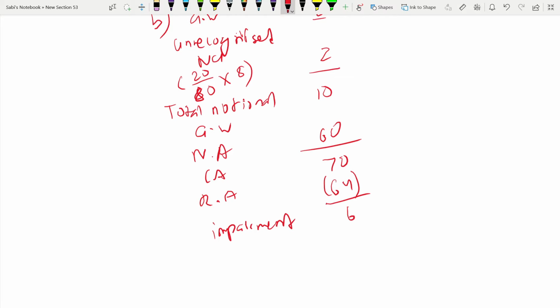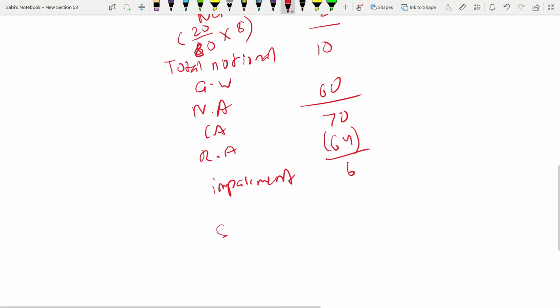Only the group share of goodwill will be recognized in the financial statements. That means even for the impairment, only 80% of the impairment will be recognized. So 80% of 6 will be 4.8. So it's 4.8. This impairment will go.